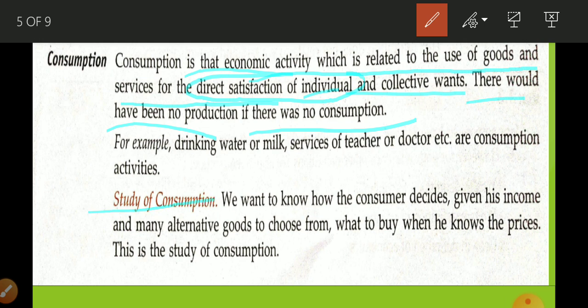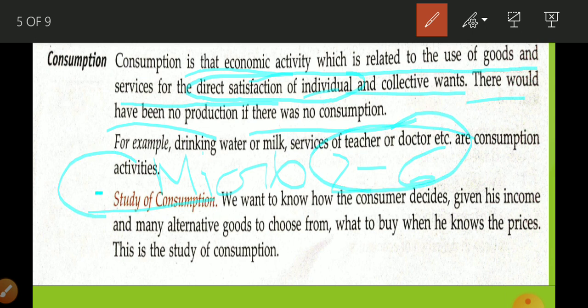So in your micro book, the second to sixth chapters are related to the study of consumption. The study of consumption is related to how a consumer decides how many units of a good he is going to consume, how much money he is ready to pay for that good, how he selects the good, and how he decides the quantity. So this is the study of consumption.